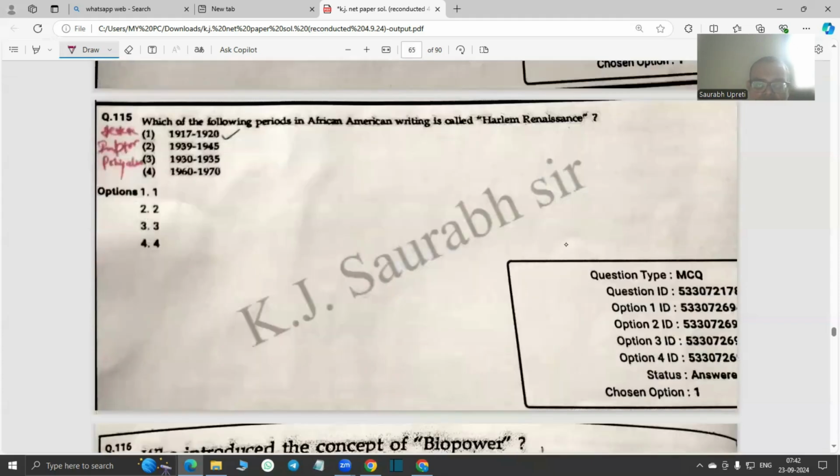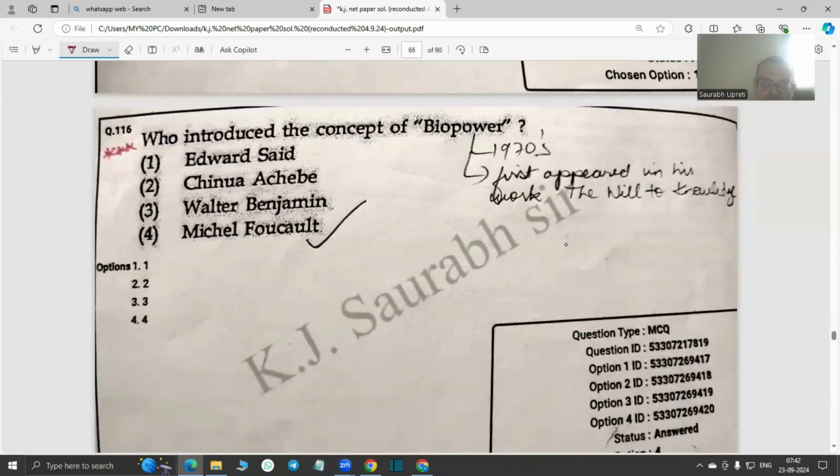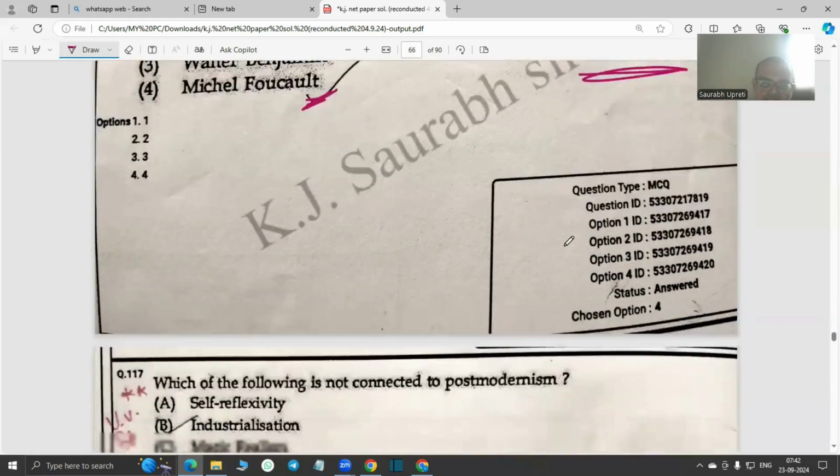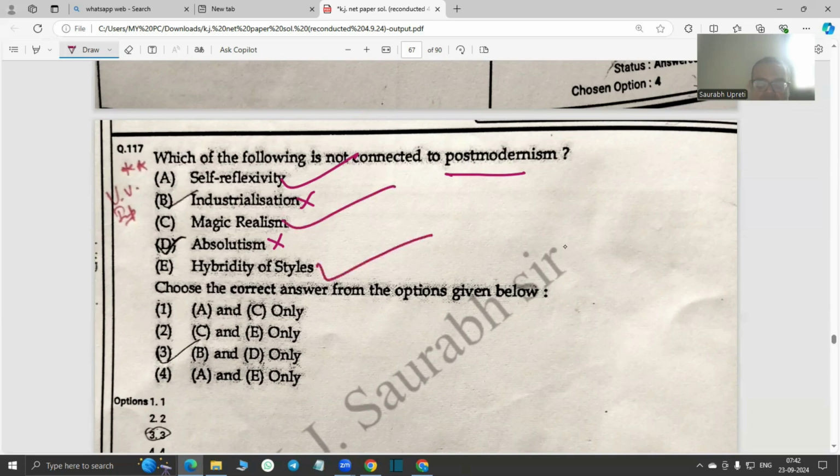Which of the following periods in African American writing is called the Harlem Renaissance? So roughly 1918 or 1920, especially. This is the time period when the Harlem Renaissance started booming. It's called the first Renaissance of blacks. Concept of biopower is given by Michel Foucault in his work The Will to Knowledge in the 1970s. Then what is not considered true of postmodernism? Industrialization and absolutism are not connected. What is connected? Self-reflexivity, magic realism is a very important technique of postmodernism, and hybridity of styles.